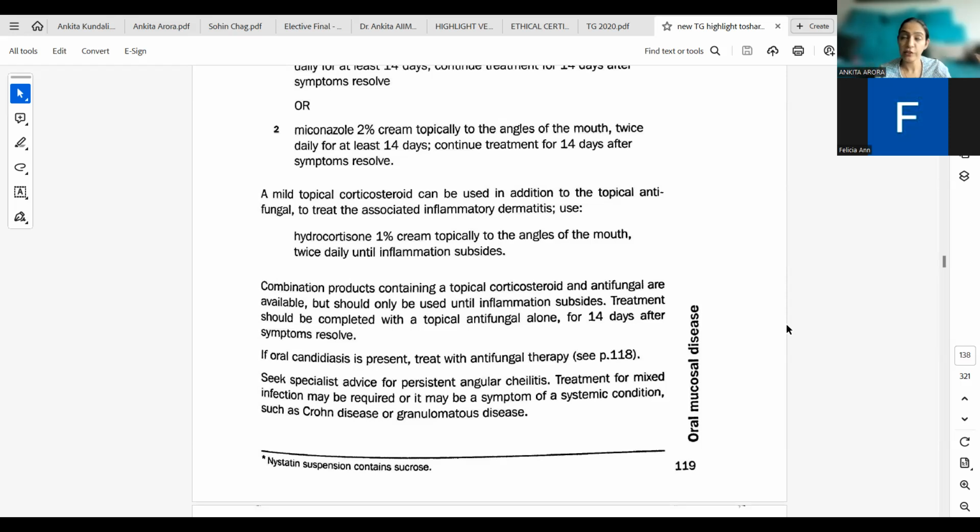Candidiasis is a later thing, but at least that first layer of slime is produced, and microorganisms can grow on wet surfaces.